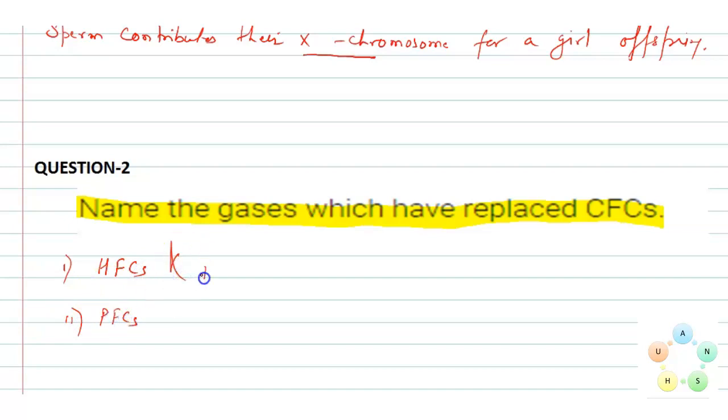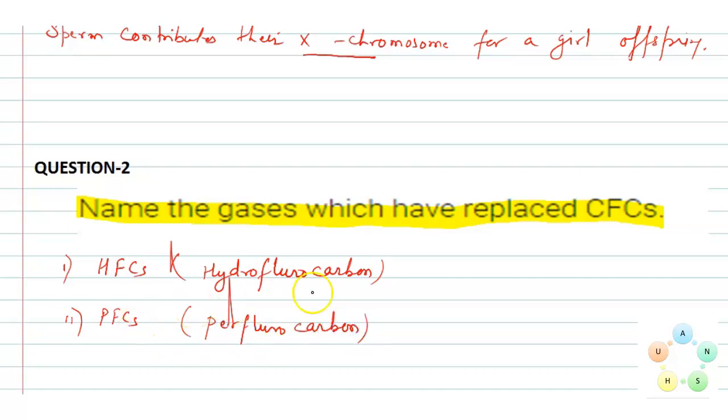HFCs stands for hydrofluorocarbon and PFCs stands for perfluorocarbon. So these are the two gases which replaced CFCs.